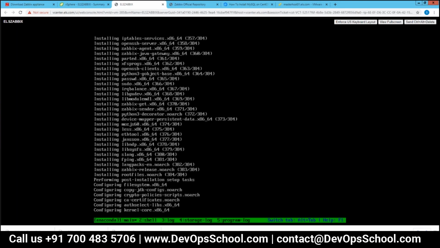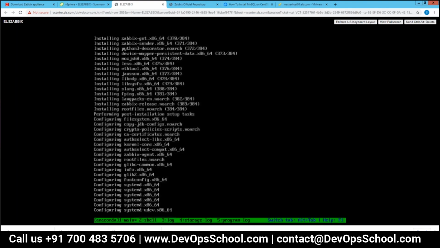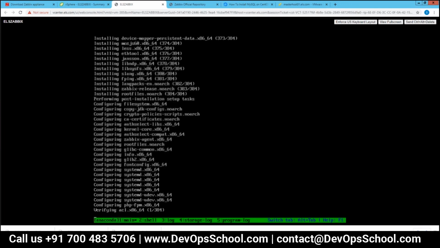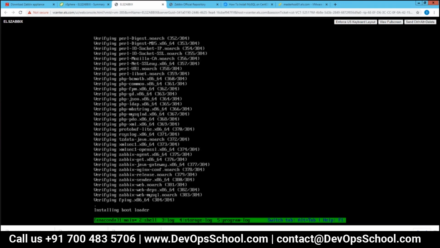Yes. So the machine, when it's first booted up, right after that you configure its network by DHCP and then you get the connections, right? Yes.